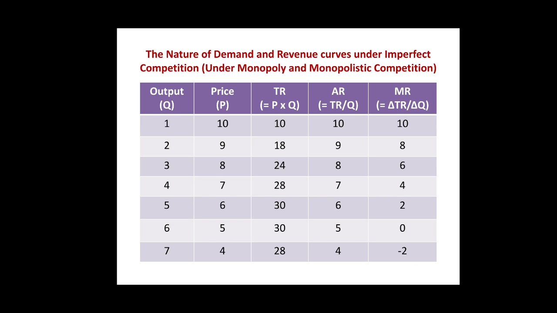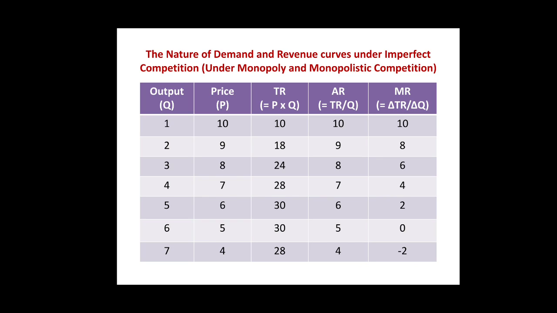We observe that average revenue is declining by rupees 1, that is from rupees 10 to rupees 9 to rupees 8 and so on, whereas marginal revenue is declining by rupees 2, that is from rupees 10 to rupees 8 to rupees 6 and so on.